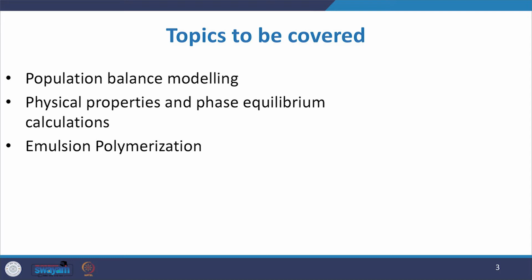Apart from this, we will discuss the various calculations attributed to the physical properties and phase equilibria. Both these things are very important concepts in the polymerization step, and we will discuss all these things with the help of the emulsion polymerization concept. Now, let us have a look at the concept of population balance modeling. Population balance modeling is a widely used approach to describe the growth of polymer chains. It also explains the concept of chain agglomeration and breakage.